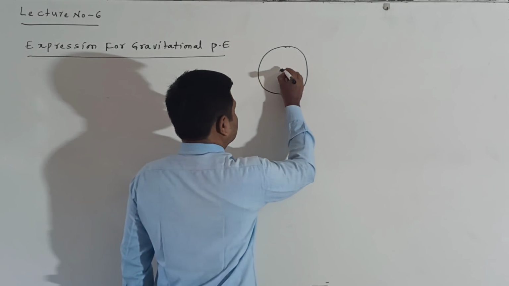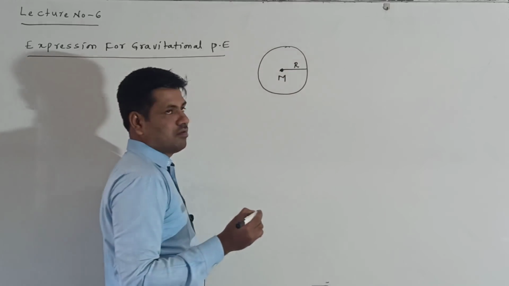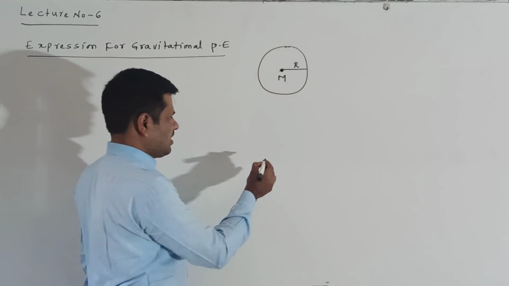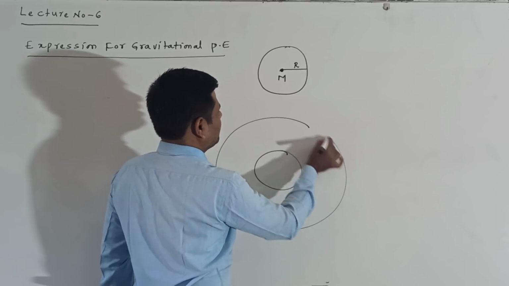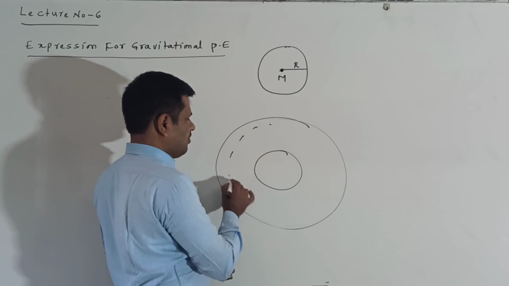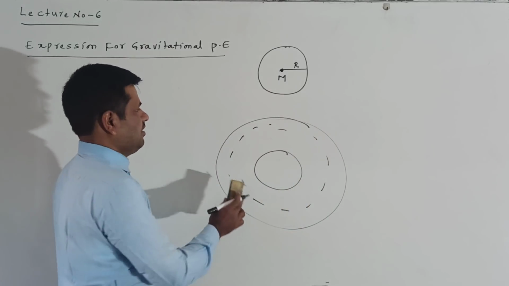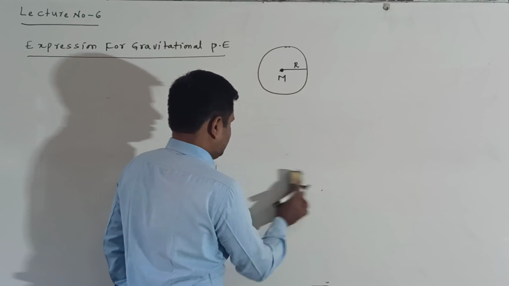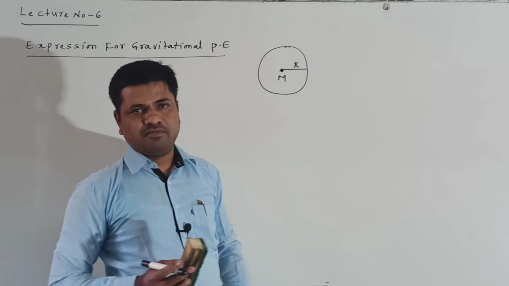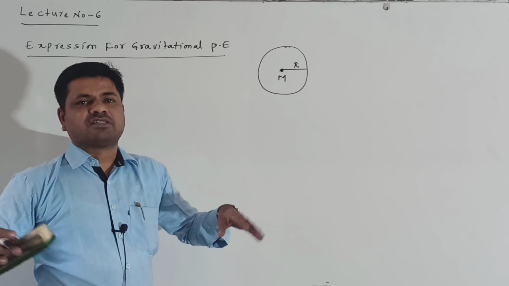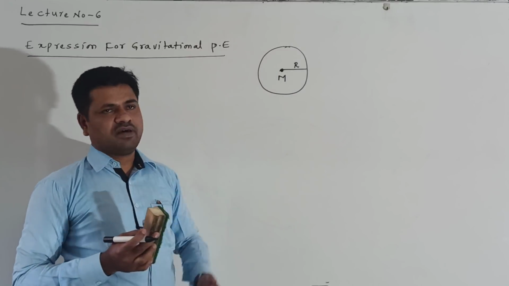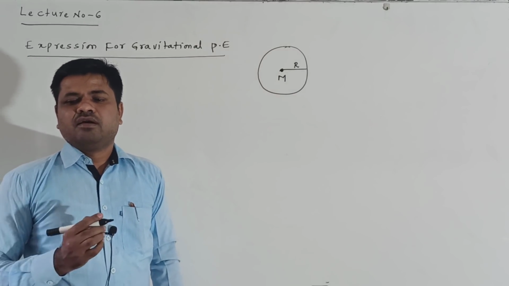The radius of the earth is considered as capital R. Surrounding the earth it produces a gravitational field. Every body produces a gravitational field surrounding it. Here the earth has radius R and mass m, and surrounding it, it produces a gravitational field.